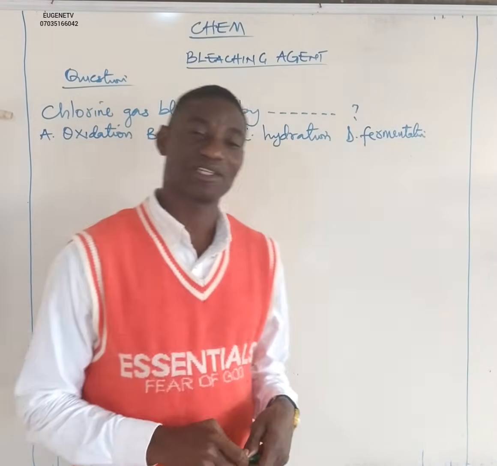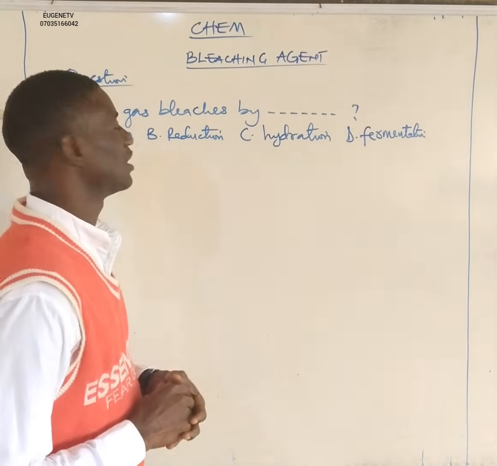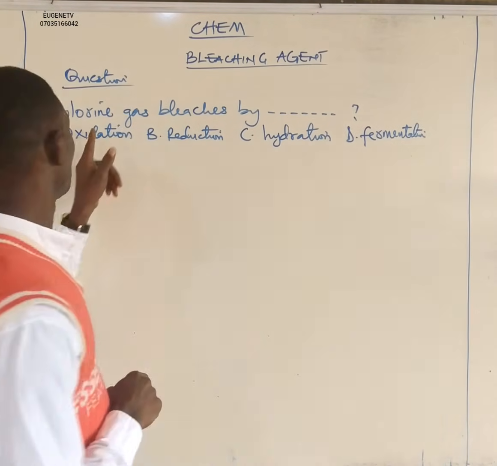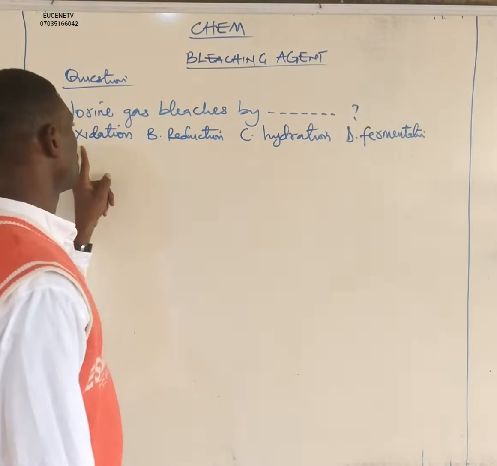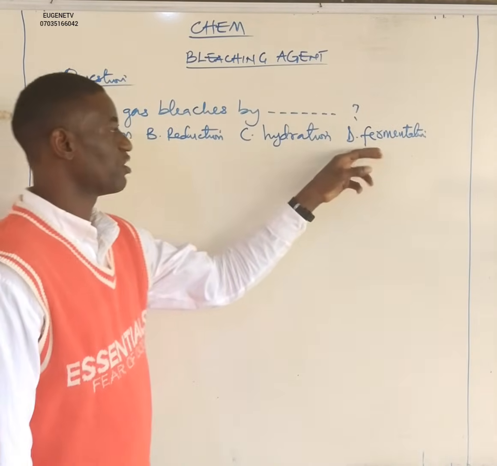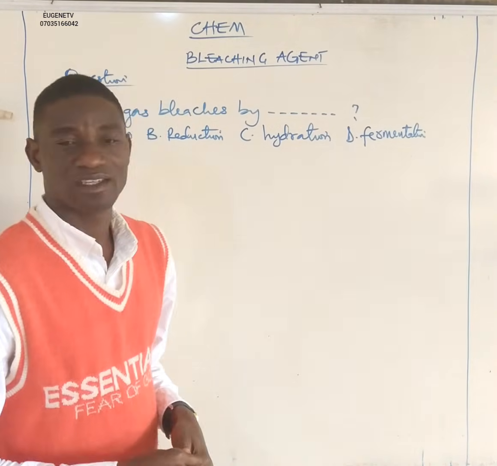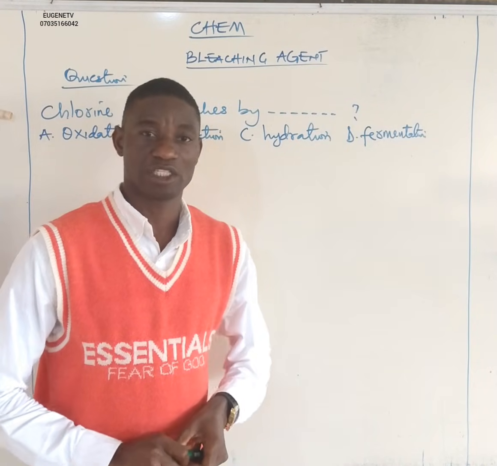Please, let's take a look at this interesting question. This question is going to be based on bleaching agent. And the question says, chlorine gas bleaches by dash. Option A, oxidation; B, reduction; C, hydration; and D, fermentation. If you know the answer to this question, drop your answers in the comment section.